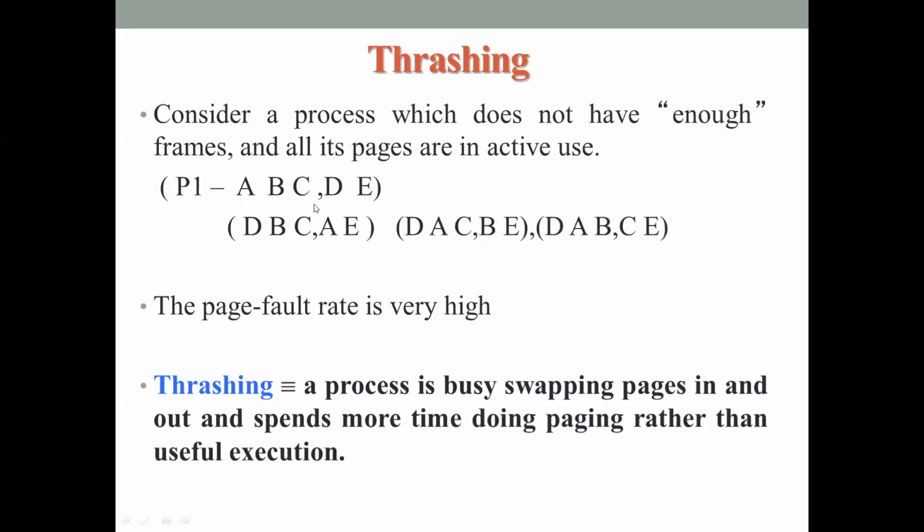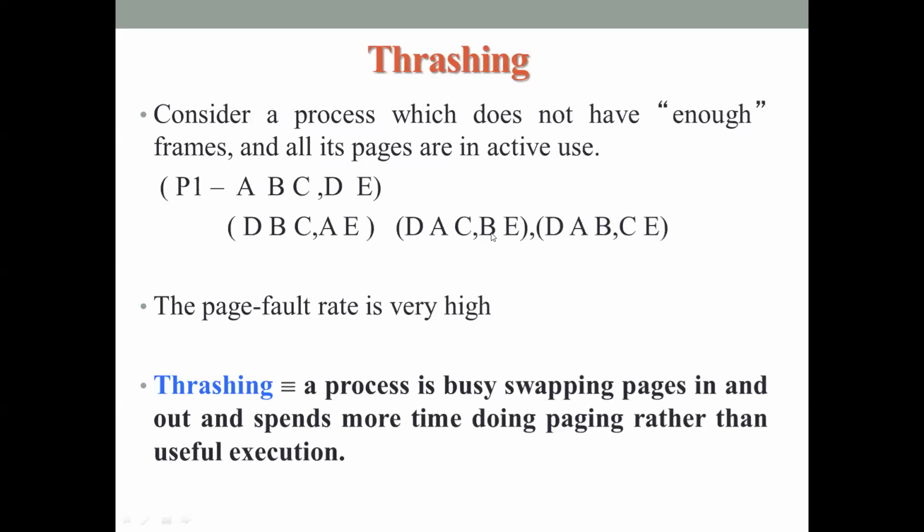So the problem that arises because of that is, to bring D into memory, it swaps out A. Now A is in the secondary memory and D is in the primary memory. But immediately in the next instruction execution, A is needed again, but A is in the secondary memory. So it tries to bring A into the primary memory, and it has to swap out B into the disk. But immediately in the next instruction cycle, this B is needed again.